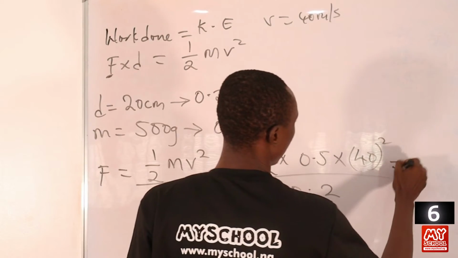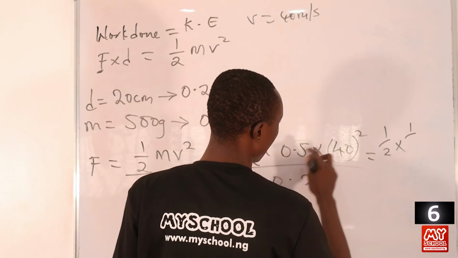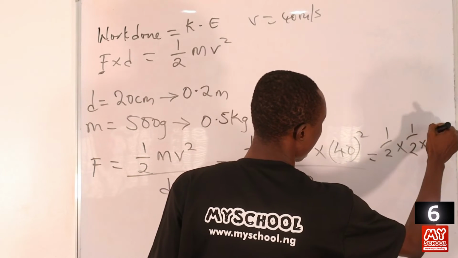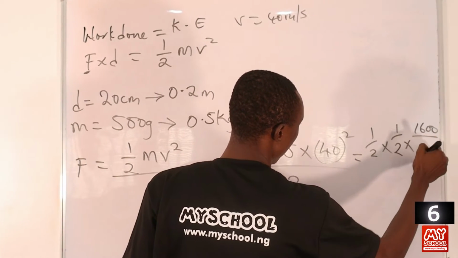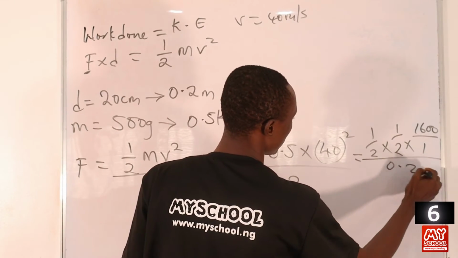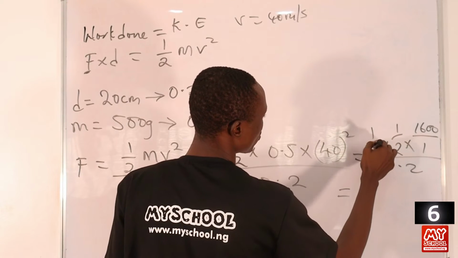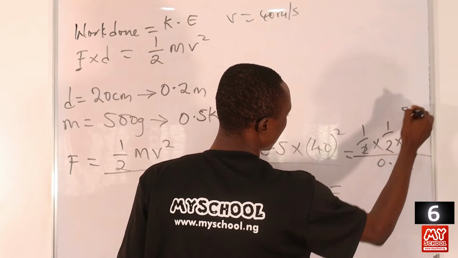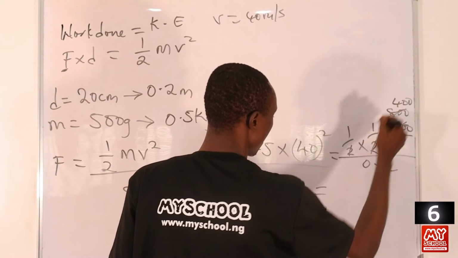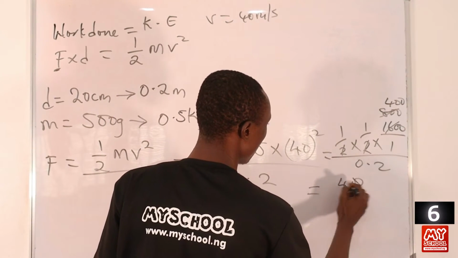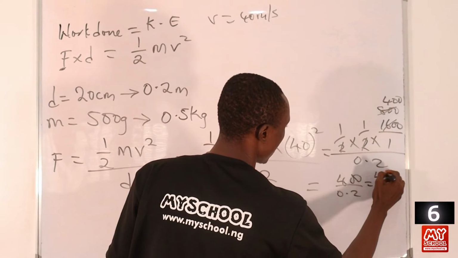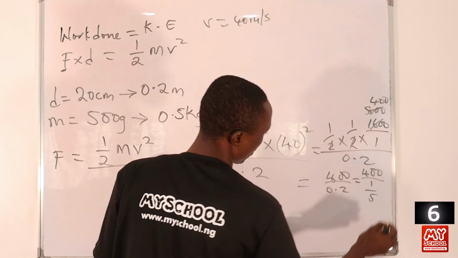Okay, so 1/2 times 0.5 is also equal to 1/2, then times 40 times 40 will be 1,600 divided by 1, right? Equals 1,600, then divided by 0.2. Okay, so this 2 here will give us 800, and 2 here again will give us 400, right? So we are now having 400 over 0.2. But remember that 0.2 is the same thing as 1/5, right?